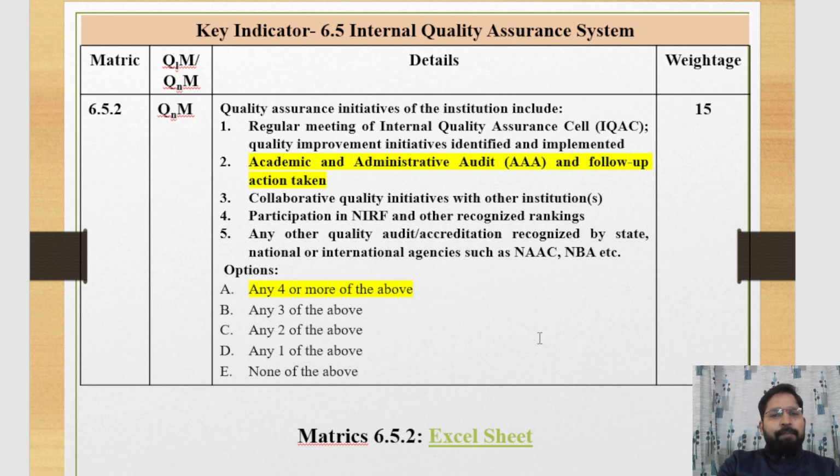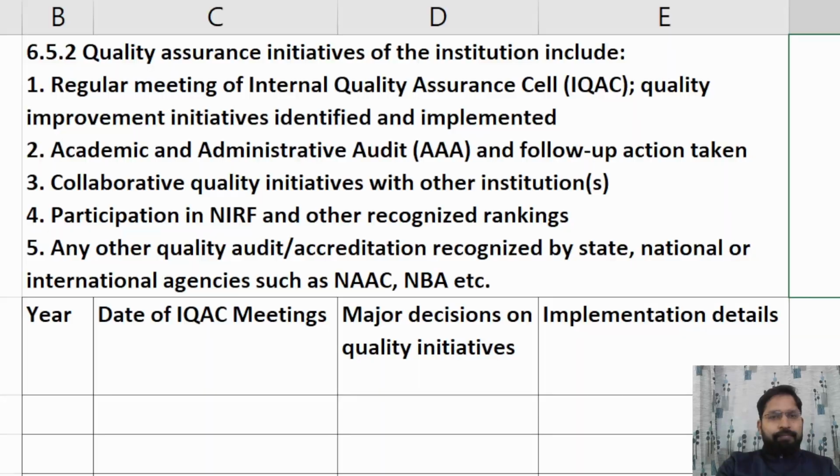Now we discuss the template of this metric 6.5.2. Here we provide the year and the data of the IQAC meeting. We mention the major decisions on quality initiatives, and then we mention the implementation details of the initiatives taken in the IQAC meeting. Here we provide the data of the meetings and their implementation.